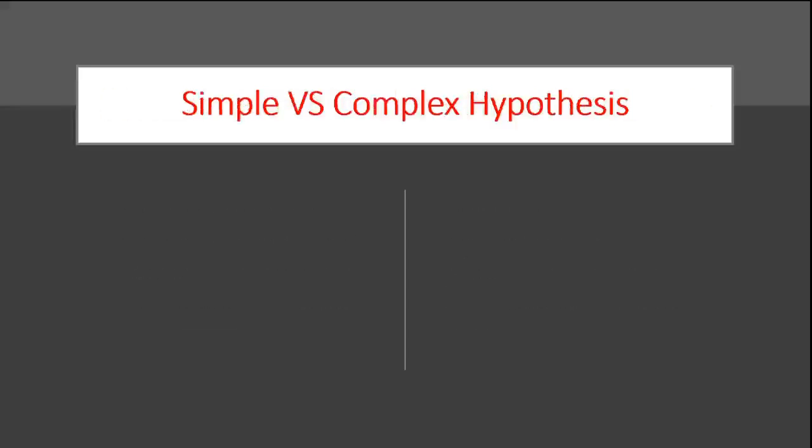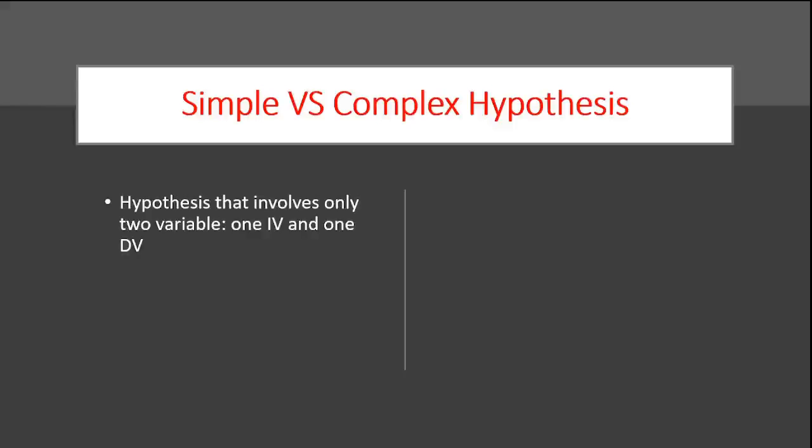Now, likewise, we can divide hypotheses into simple and complex. A simple hypothesis involves only two variables, one IV and one DV. However, when you're writing a complex hypothesis, the number of variables included in the hypothesis would be more than two. We would go beyond an IV and DV. We will have probably mediators and moderators involved within the hypothesis. So let's have a look at that.